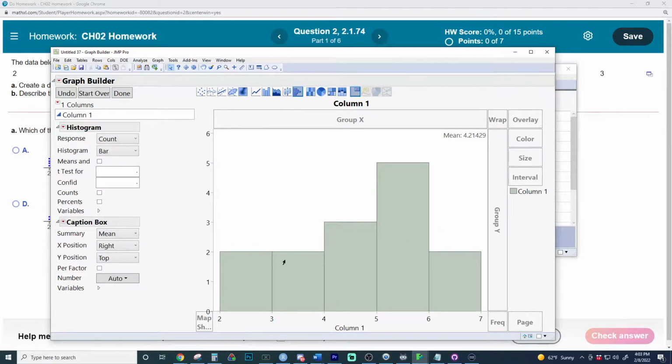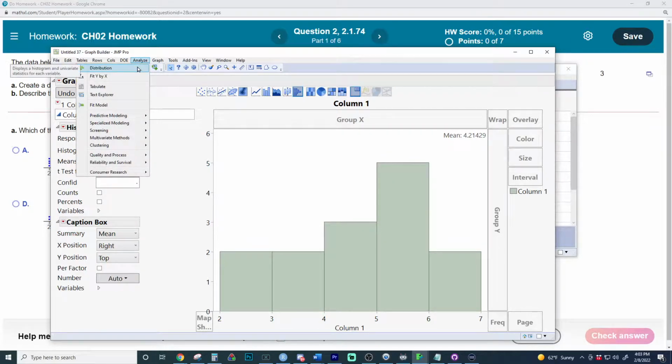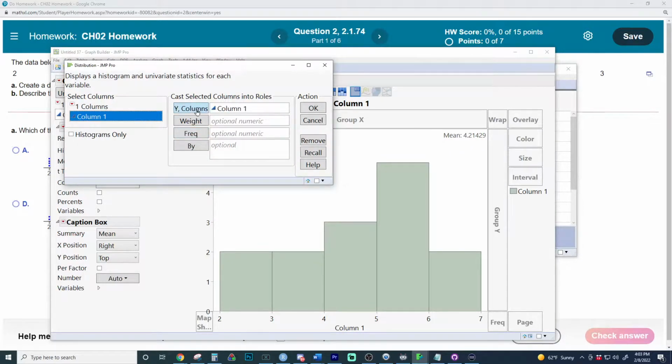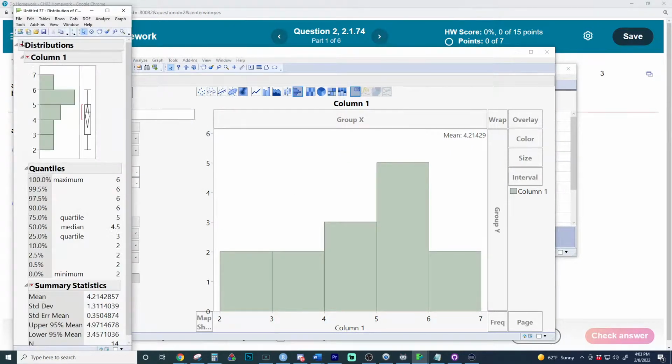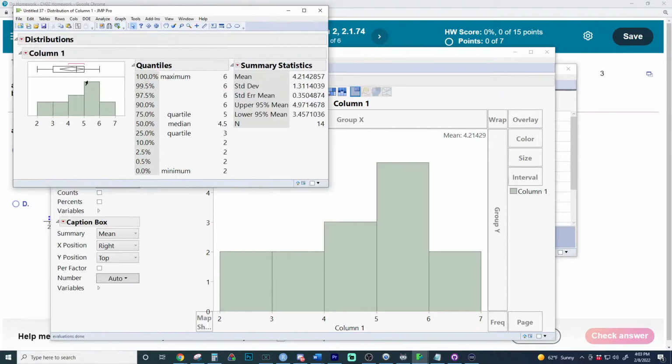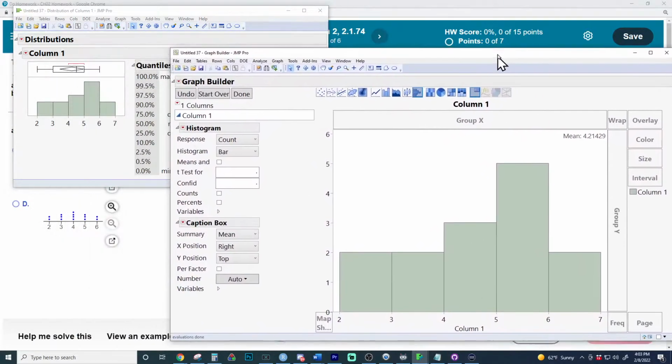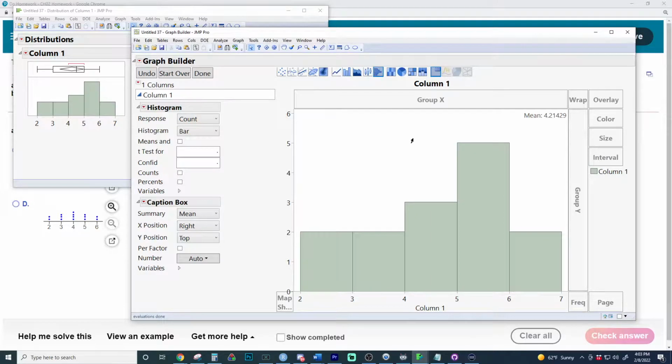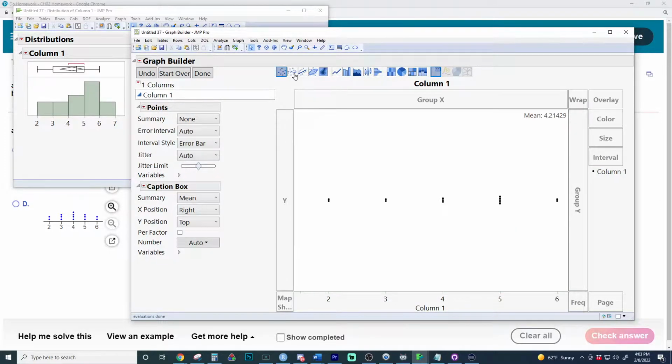It changed the view of it a little bit, but you can see it's got a little bit of a left skew. You can also go to, and this is the original way I was going to do it, Analyze, Distribution, double-click the variable, and then you will get a histogram right here. You will also get the summary statistics, so you kind of get the extra stuff. Graph Builder lets you do a bunch of different things, whether you want the dot plot, which I'm not the biggest fan of. I don't think we can make it look better. The jitter should separate it more. But does that make sense right there?